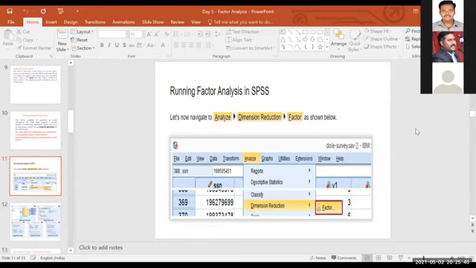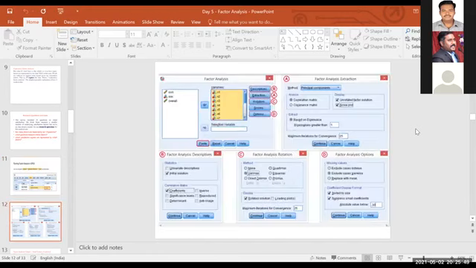Analyze, Dimension Reduction, Factor. Okay. And after doing that, see all the variables. For example, if 20 variables are there, all the 20 variables should be selected here. Okay. And then if you choose Descriptives, ensure that Initial solution and Coefficients are enabled. Put the tick mark for those two options.